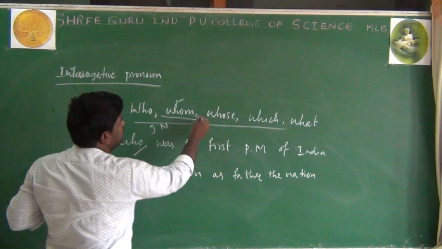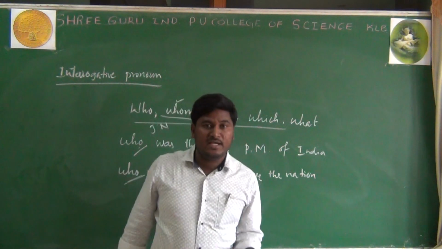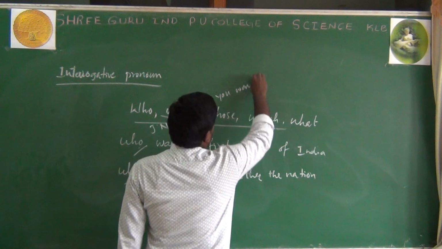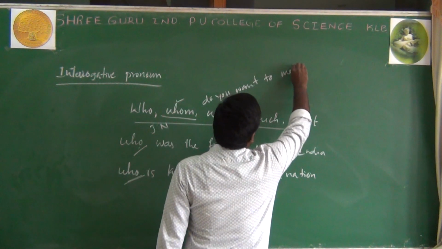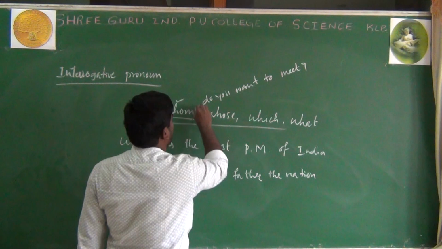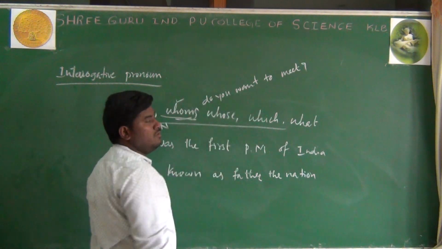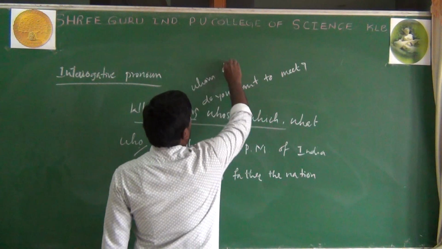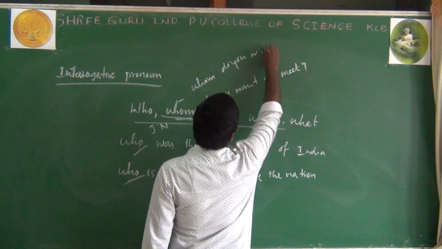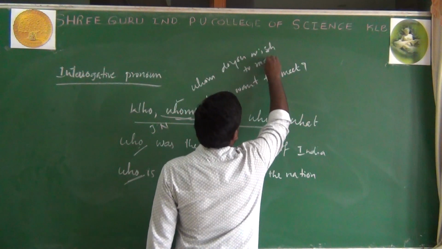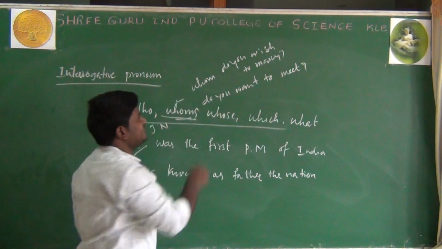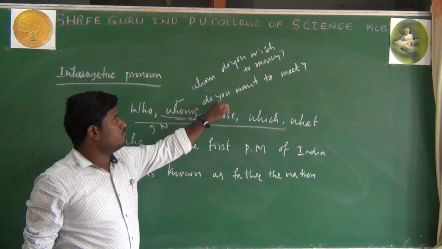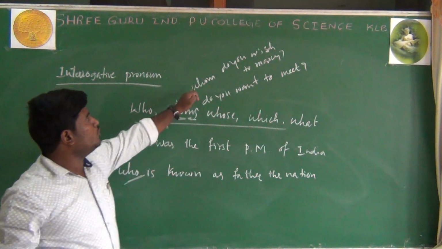Whom, we can use whom. Whom do you want to meet? This is also an interrogative sentence. And one more example, whom do you wish to marry? This is an interrogative pronoun. Whom do you want to meet and whom do you wish to marry?